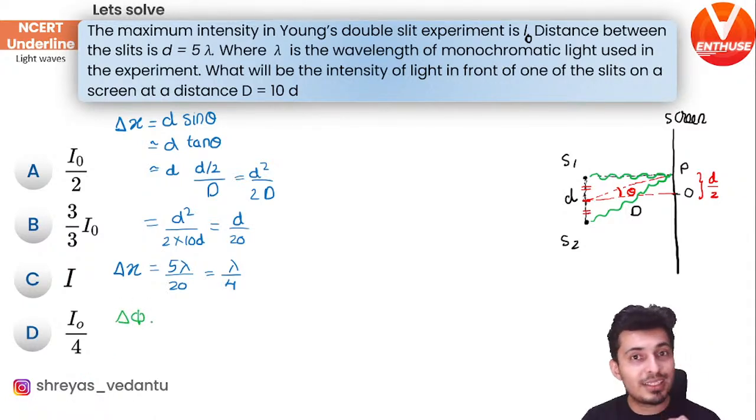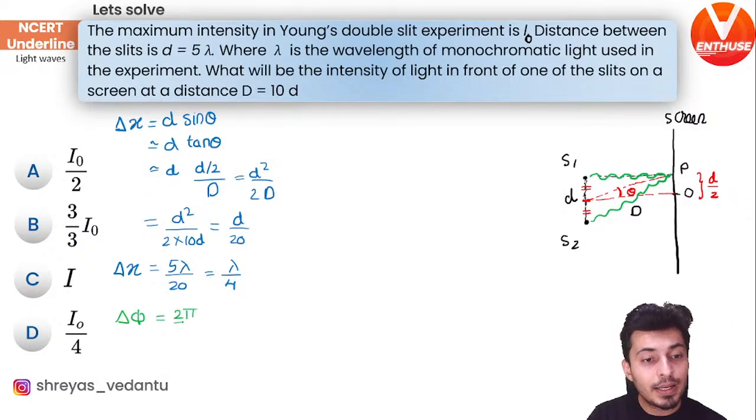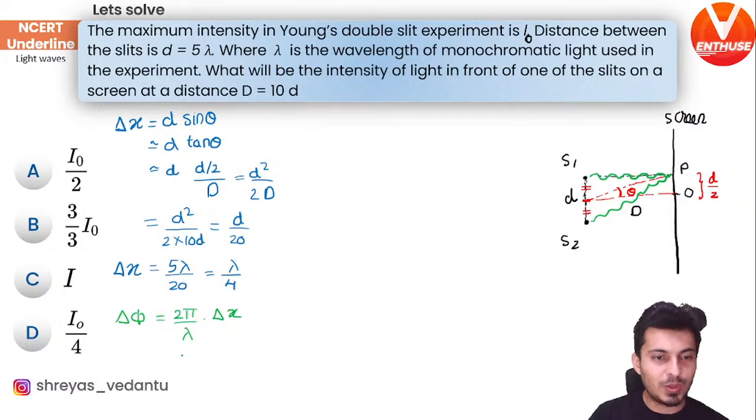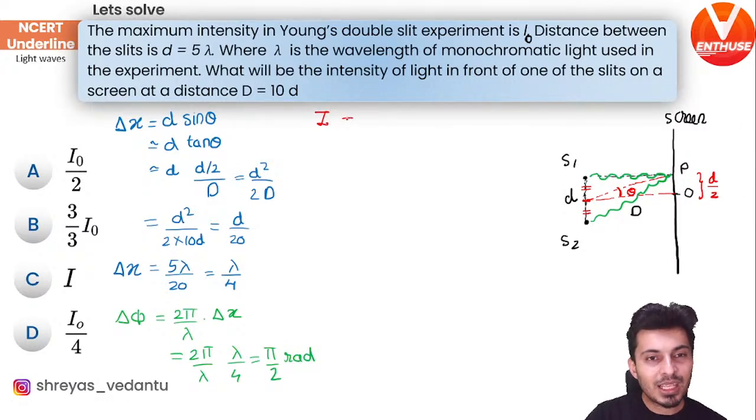Once you get path difference, you are going to move to phase difference. The formula for phase difference is 2 pi by lambda into delta x. I hope you remember that. Let's substitute everything. 2 pi by lambda into delta x. What is delta x? It is lambda by 4. So it will become pi by 2 radians. Once I get del phi, the last step is intensity. Intensity will be maximum intensity into cos square del phi by 2.